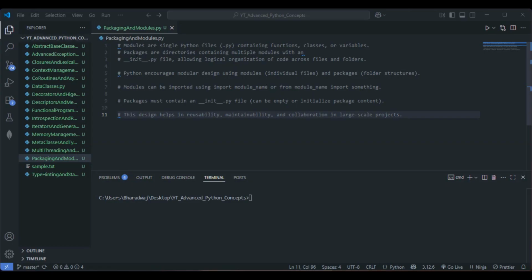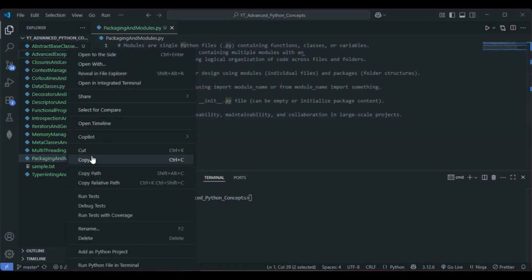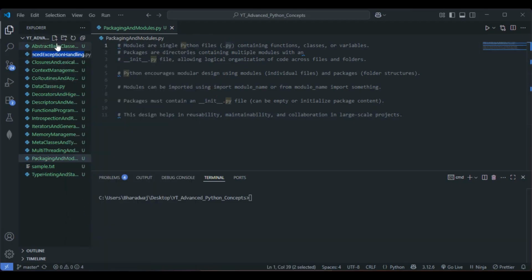Modules are single Python files containing the functions. See here, single Python files .py. Whatever I have given here is a single file. When I rename, it has the extension .py. So modules are single Python files .py containing functions, classes or variables. When I write the code, it might contain functions, classes or variables.